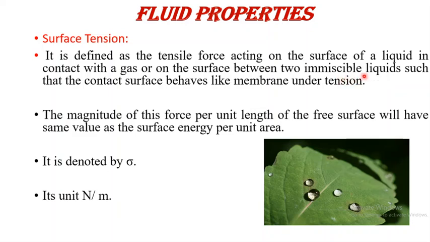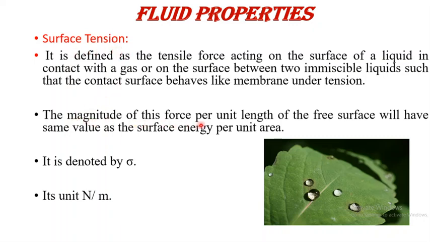In that case, the surface between these two immiscible liquids acts like a membrane under tension. Means at that surface there is a tensile force, and that tensile force is nothing but the surface tension.